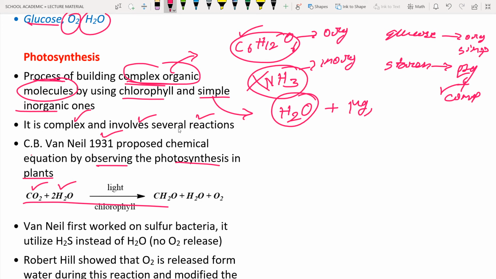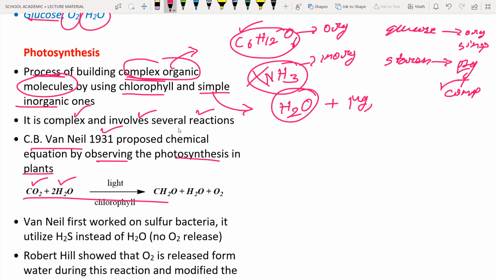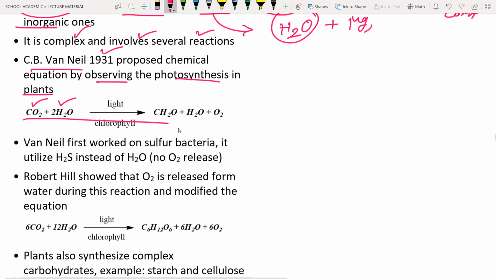But after C.B. Van Niel, another scientist, Robert Hill, showed that oxygen is released from water during this reaction and modified the equation. So compare the difference between this chemical reaction and this chemical reaction. What changes can you see between these two chemical reactions? Here there is no numbering.